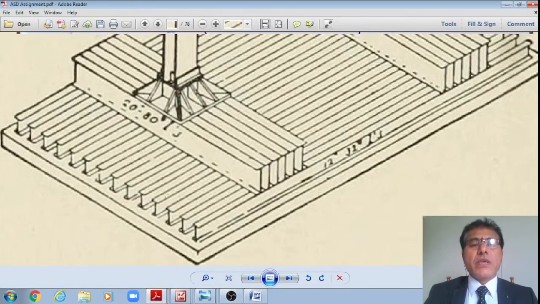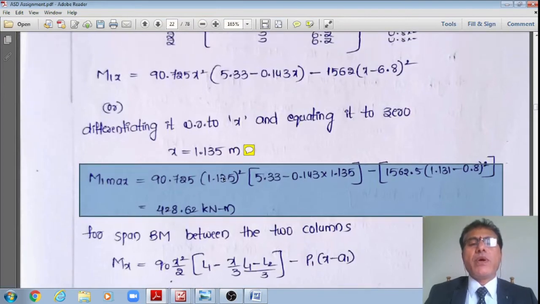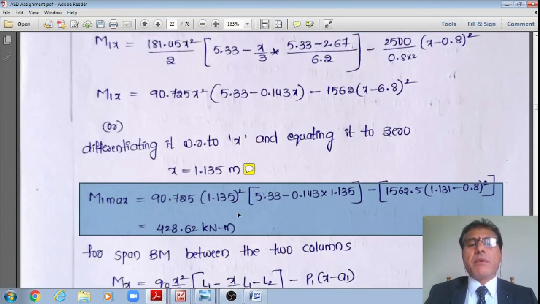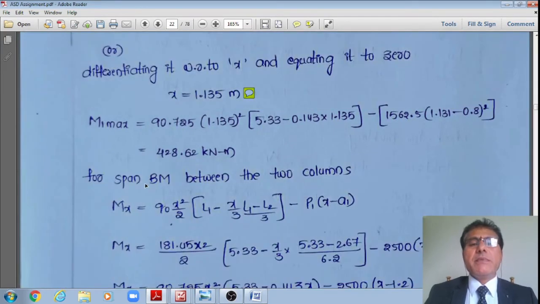Upon substitution, it is 90.725 multiplied by 1.135, because that is x, multiplied by 5.33 minus 0.143 multiplied by 1.135 minus 1562.5 multiplied by 1.135 minus 0.8 whole square. It works out to 28.62 kilonewton meter. Similarly,